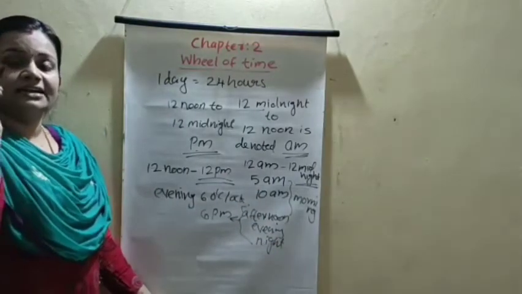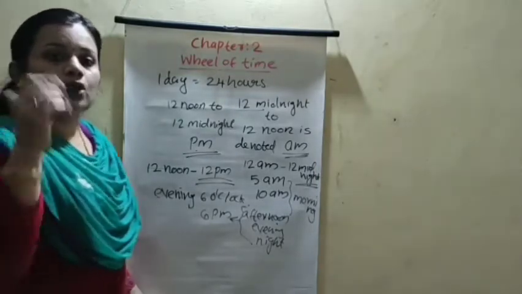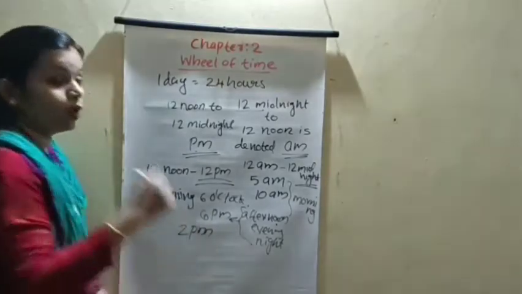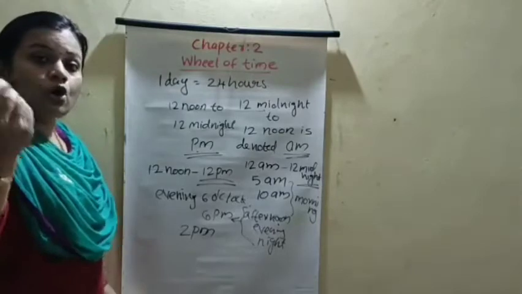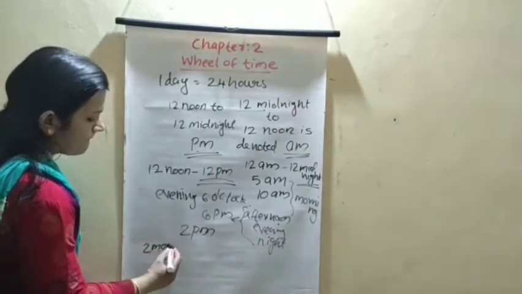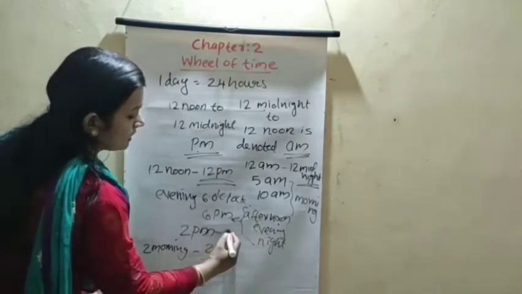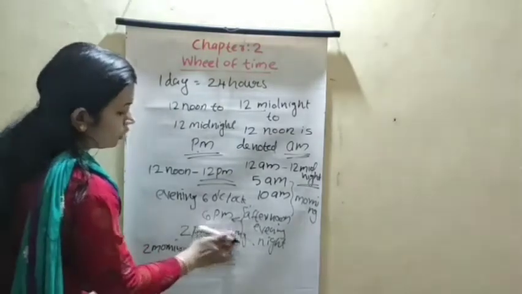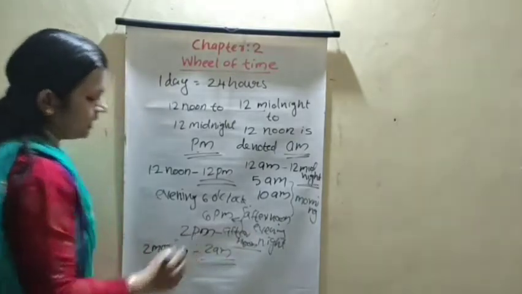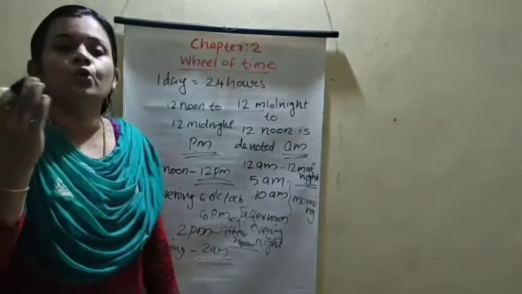So 2 o'clock in the afternoon is denoted by 2 PM. 2 o'clock in the morning is 2 AM. 2 o'clock in the afternoon, 2 PM. 2 o'clock in the morning, 2 AM.